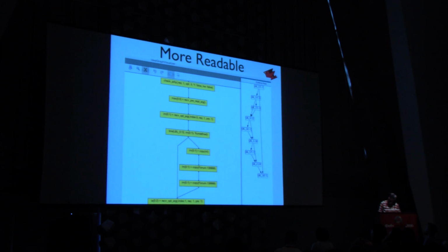Here are our instructions displayed in a tool called Ideal Graph Visualizer. You can see towards the center of the page, we have a BNE instruction for branch not equals, and then we have the two paths. So I can see the flow, I can trace through the instructions and see what it's doing. Off on the right side, I have a control flow graph.